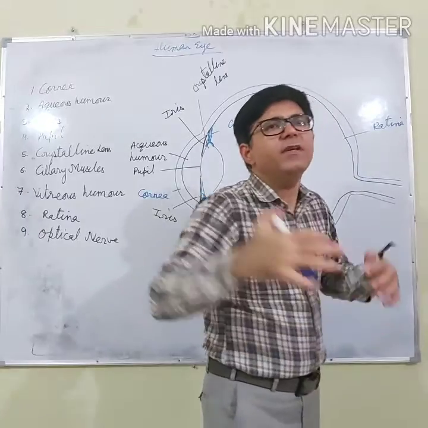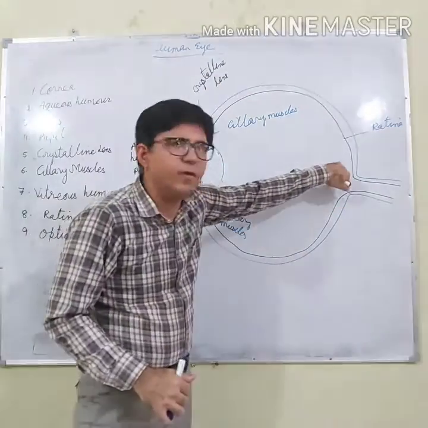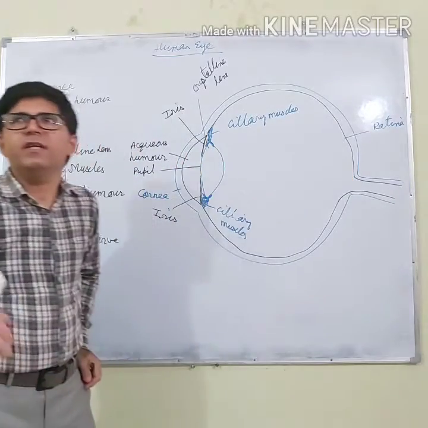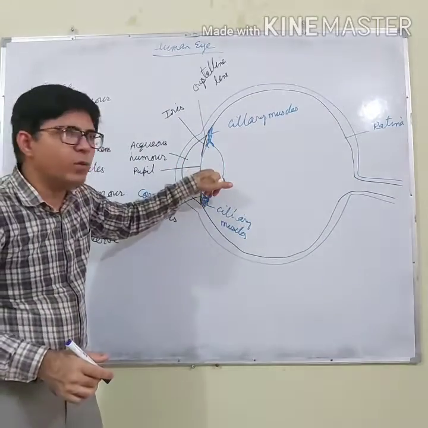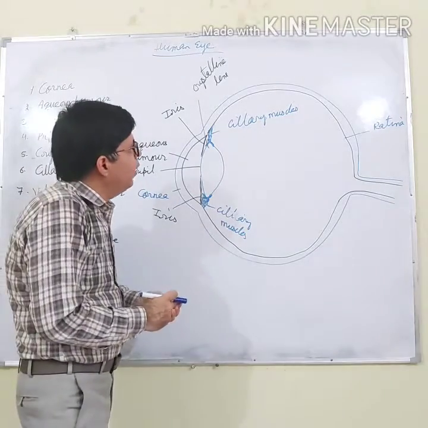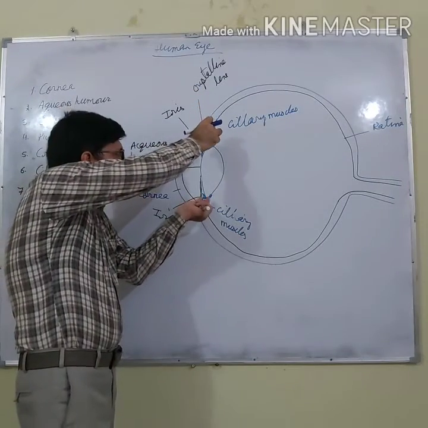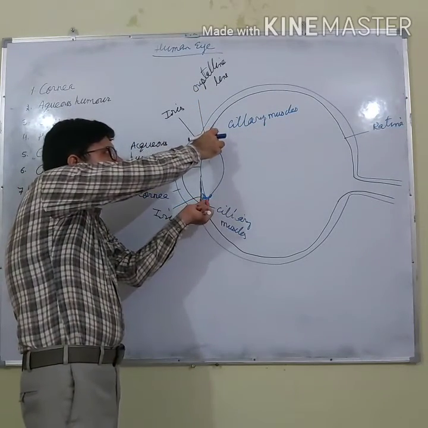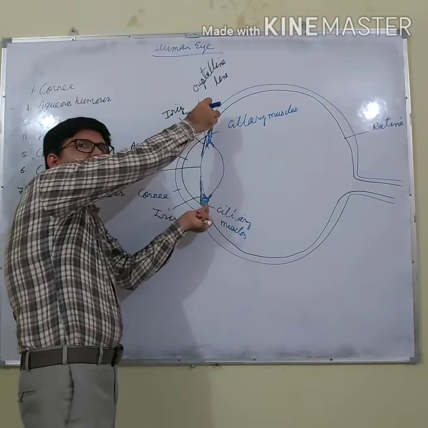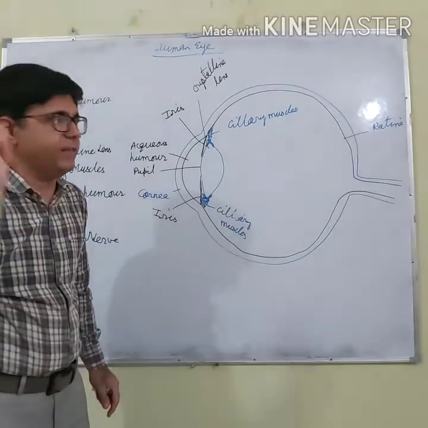Listen, when we see a faraway object, what do we require? The image has to be formed at the retina. To see the faraway object, we have to increase the focal length. So to increase the focal length, what happens? Ciliary muscles get relaxed. And when they get relaxed, this lens becomes thin, and when the lens becomes thin, its focal length increases.